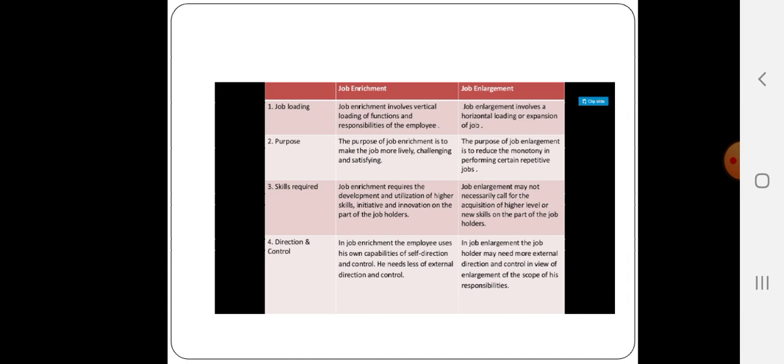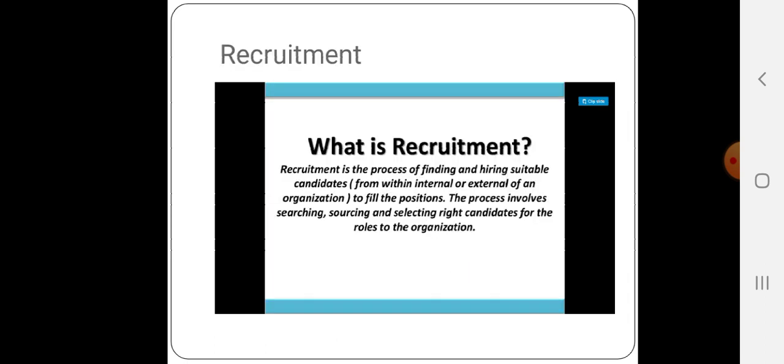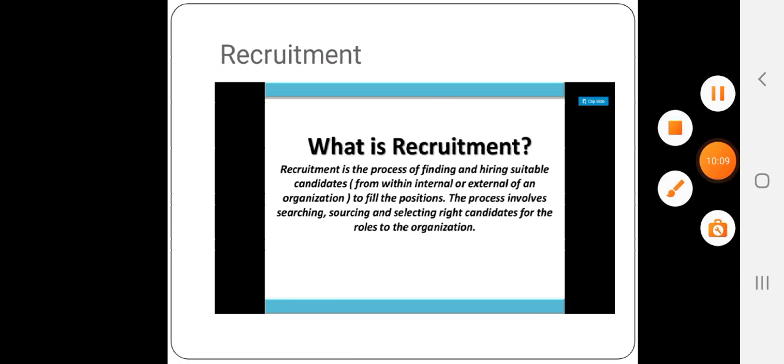So these are the differences between job enrichment and enlargement. Make sure you understand the most important concept. What is job enrichment? It is adding motivational factors to your existing job role. And what is job enlargement? It is adding additional activities to an existing job role in a horizontal way. So this is the difference between these two, and the remaining aspects will continue in the next class.